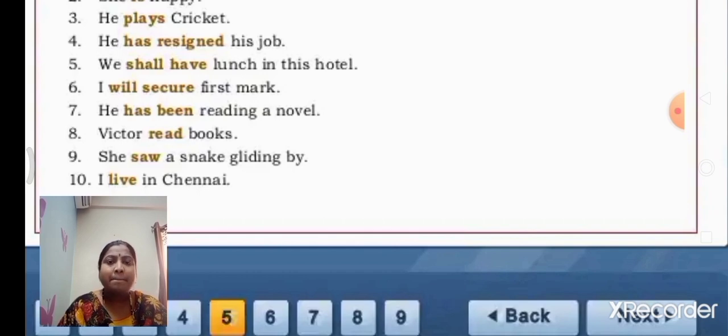Read is the main verb. Ninth one. She saw a snake gliding by. Can you say what is the verb? Yes, saw. Saw is the main verb. Last one, the tenth one. I live in Chennai. Live is the main verb.